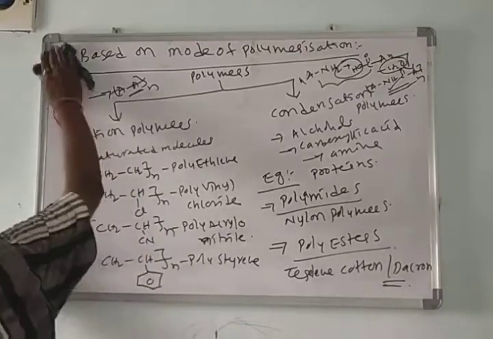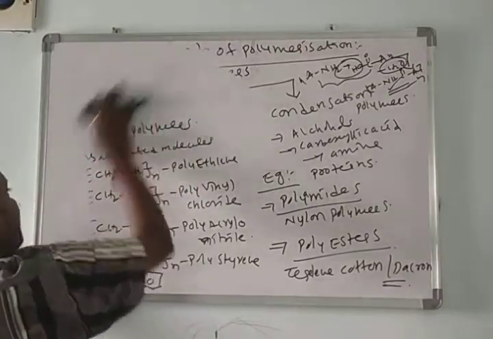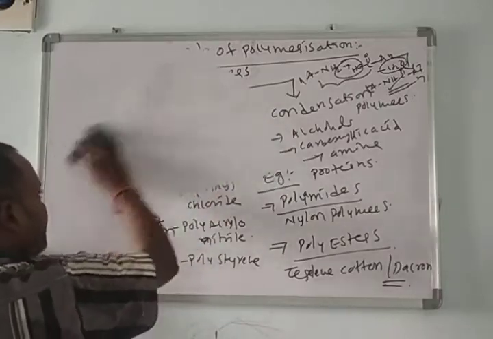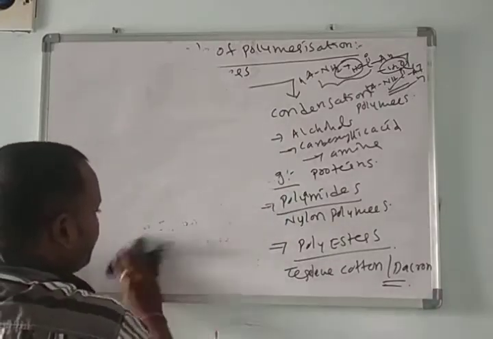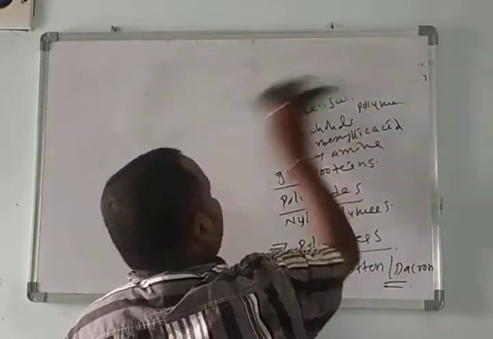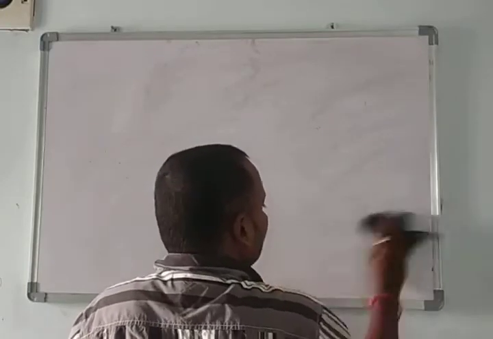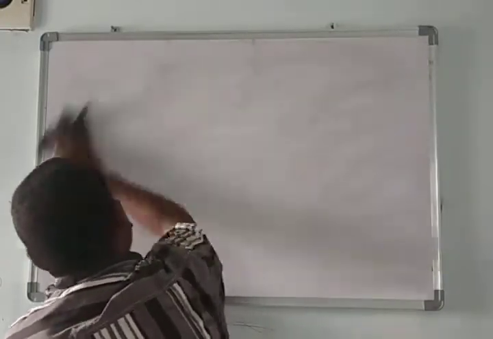First I want to discuss addition polymerization, the preparation of addition polymers, then condensation polymerization. First I will write the example for addition polymers.